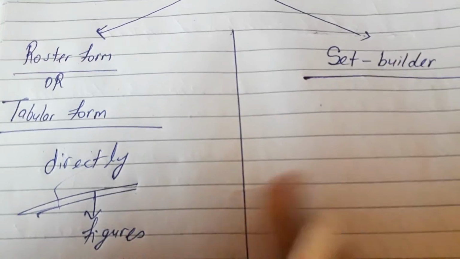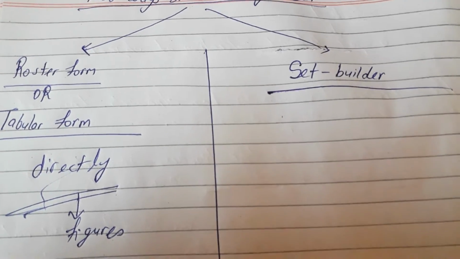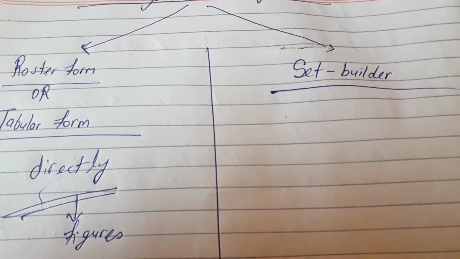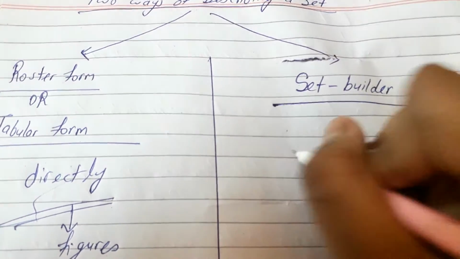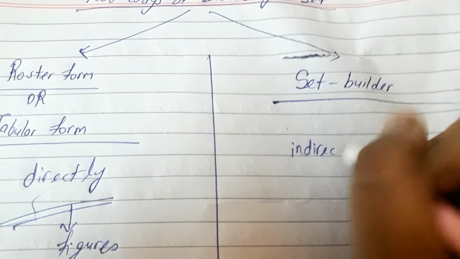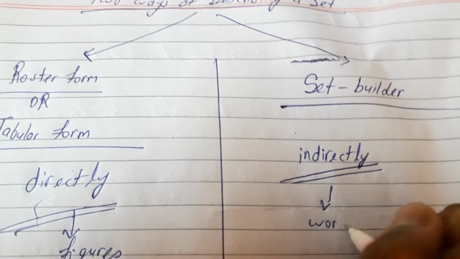And in set builder form, you have to write the elements of the set indirectly. Indirectly means not in figures but in words.